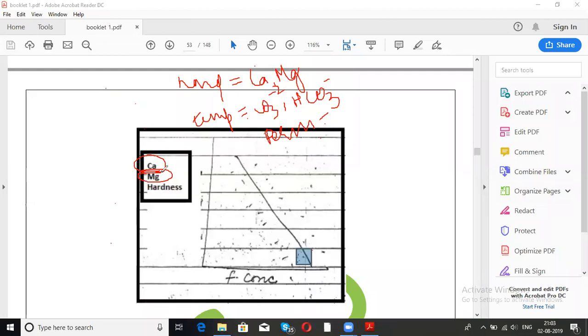So there was a village in Nalgonda, they came out with a technique of reducing the fluoride content by using calcium hydroxide and aluminum hydroxide. ठीक है, calcium hydroxide and aluminum hydroxide are used in Nalgonda technique. This question has been asked and UGC can ask this question. How is fluoride treated in Nalgonda technique?